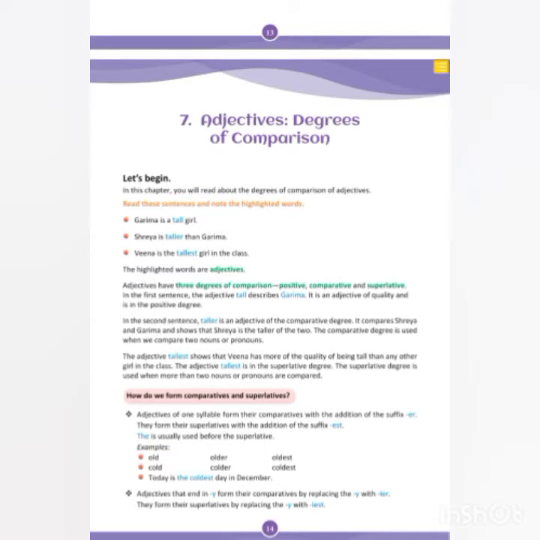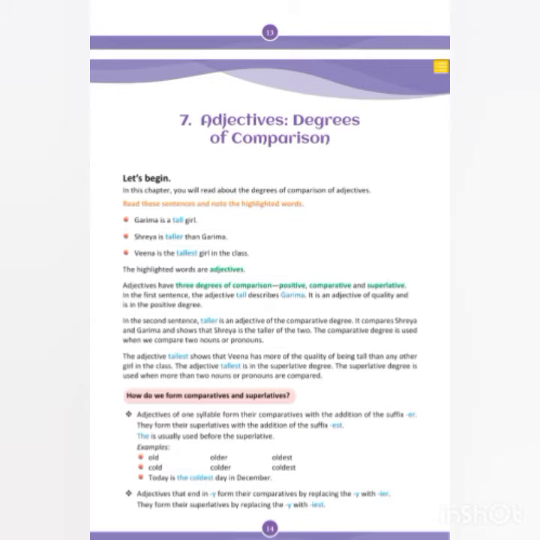In the second sentence, taller is an adjective of the comparative degree. It compares Shreya and Garima and shows that Shreya is the taller of the two. So between Shreya and Garima, Shreya is taller. So there is comparison. The comparative degree is used when we compare two nouns or pronouns. So in positive degree, no comparison. Comparative degree, two comparison.